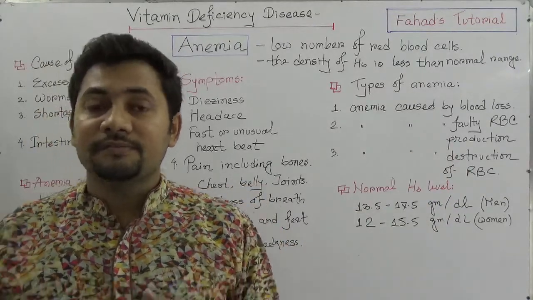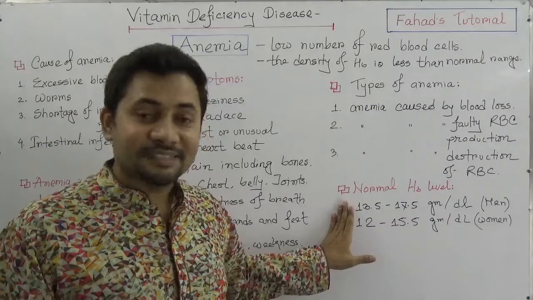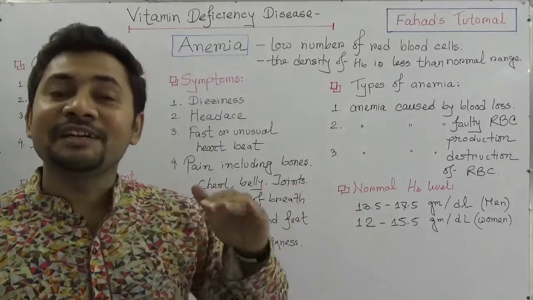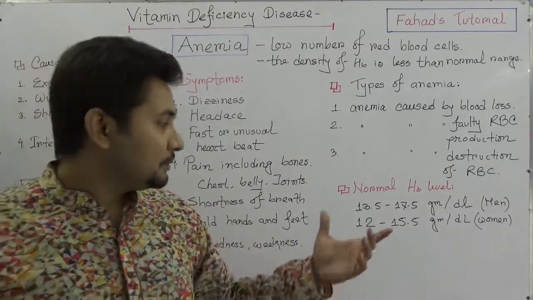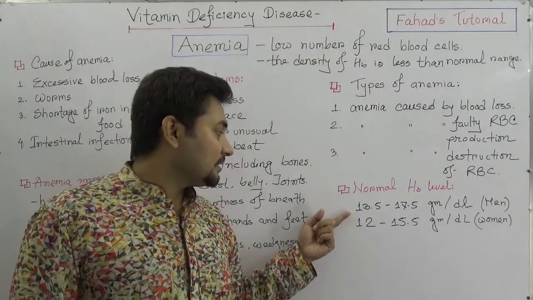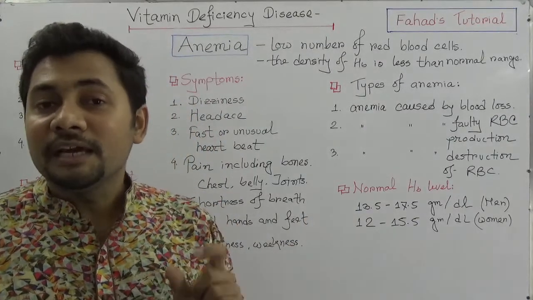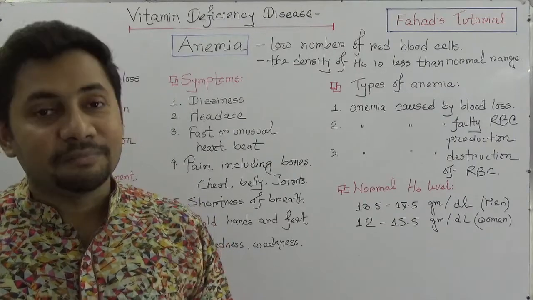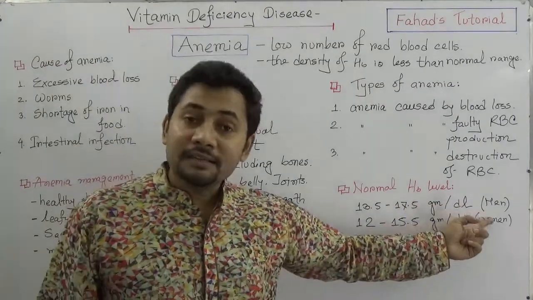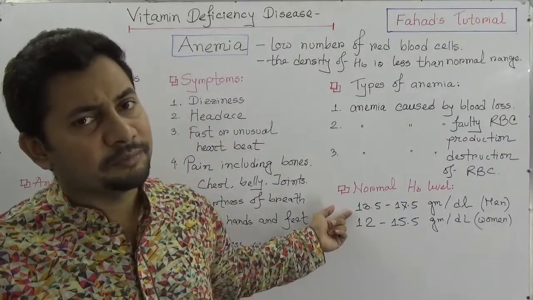So first, let's know what the normal range of hemoglobin is. That actually depends on the age and also on men and women. In adult men, 13.5 to 17.5 grams of hemoglobin should be present in 1 deciliter of blood.